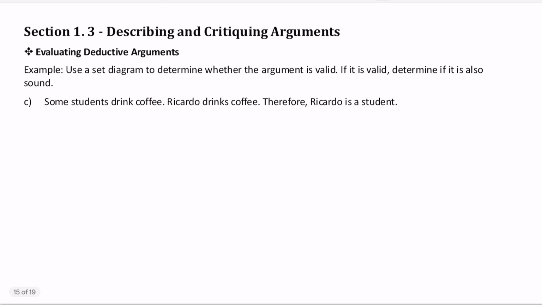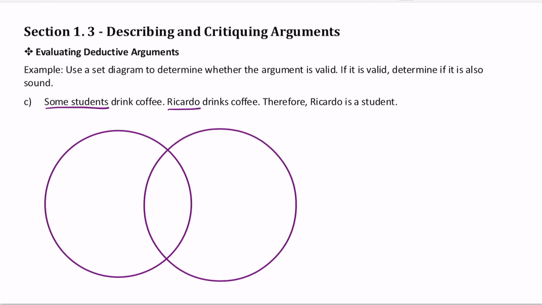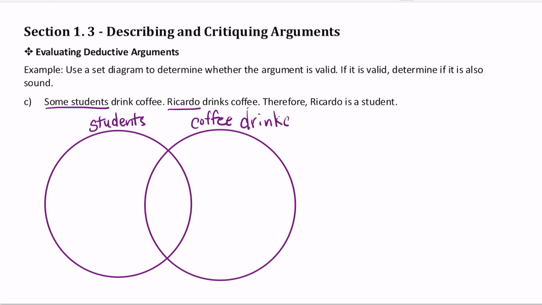C. Some students drink coffee. Ricardo drinks coffee. Therefore, Ricardo is a student. Our sets are some students, Ricardo, and coffee drinkers. Since some students drink coffee, the sets of students and the set of coffee drinkers overlap. The second premise says that Ricardo is a coffee drinker.